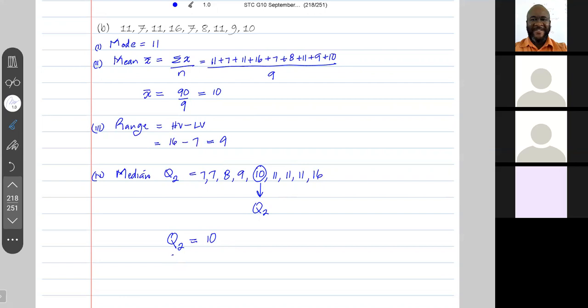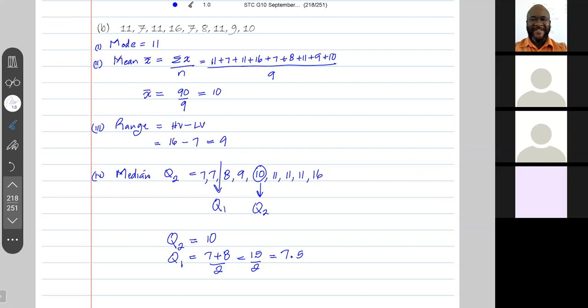Now let's go for Q1. Now there are 4 values in the lower half. So Q1 would be the average of the 2 middle values in the lower half. The 2 middle values in the lower half are 7 and 8. So it's 7 plus 8 divided by 2, 15 over 2. So Q1 is 7.5. And the Q1 would be here.